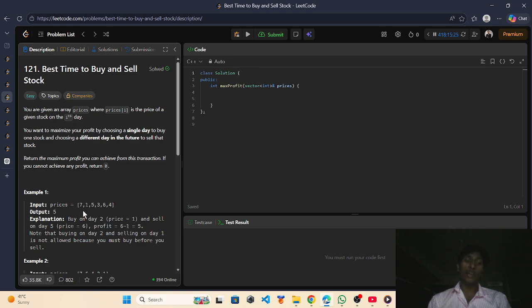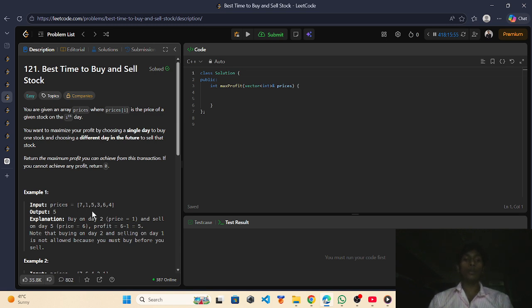Suppose on day 1 you have a stock price of 7, and on day 2 a price of 1. You have to maximize your profit by buying at the minimum amount and selling the stock at the highest amount.